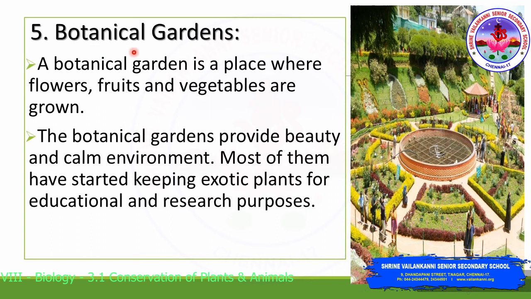The next method of ex-situ conservation is setting up of botanical gardens. A botanical garden is a place where flowers, fruits and vegetables are grown. The botanical gardens provide beauty and a calm environment. Most of them have even started keeping exotic plants for educational and research purposes. It also allows human activities such as tourism. Given in this picture is the Botanical Garden which is set up in Ooty.